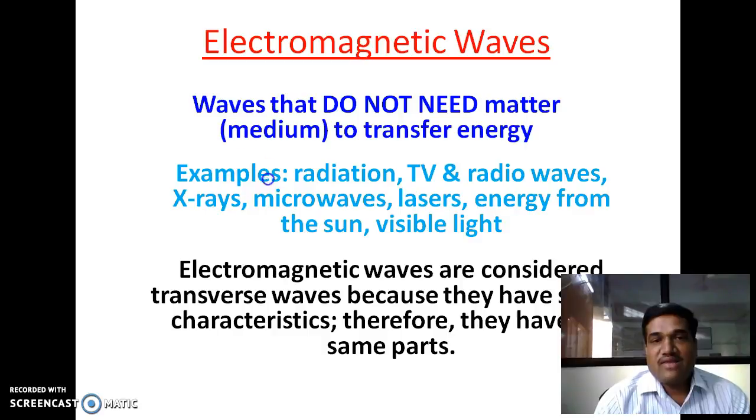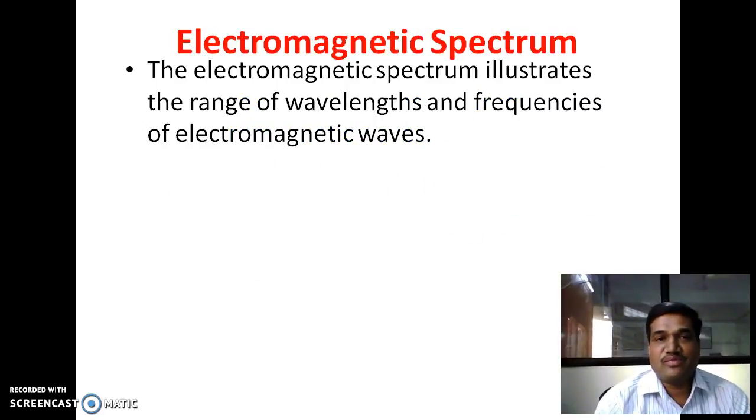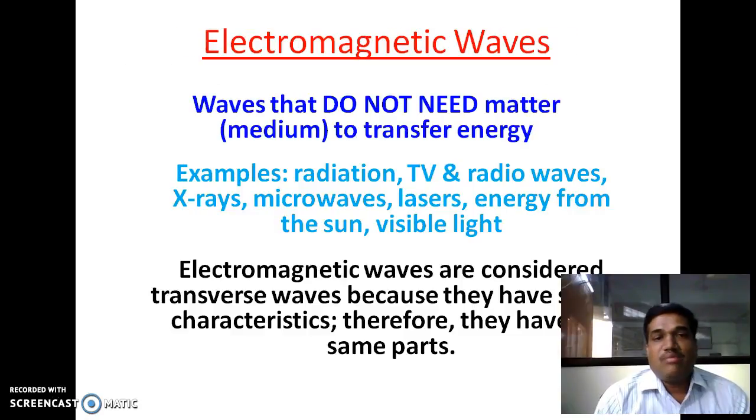Examples of electromagnetic waves: radiations, TV and radio waves, microwaves, X-rays, visible light, energy from sun, lasers. These are the examples of electromagnetic waves. Simply, light waves. Electromagnetic waves are considered transverse waves because they have similar characteristics, and therefore they have the same parts, crests and troughs.